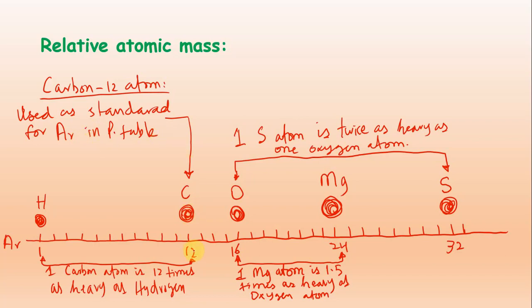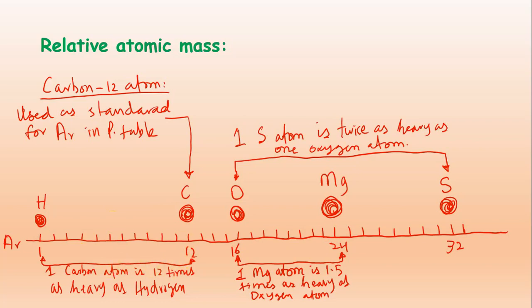This is carbon, 12, and hydrogen is at this position, 1, and oxygen is at this position with atomic mass 16, magnesium 24 and sulfur 32. Now how do you compare hydrogen 1 and carbon 12? One carbon atom is 12 times as heavy as hydrogen.